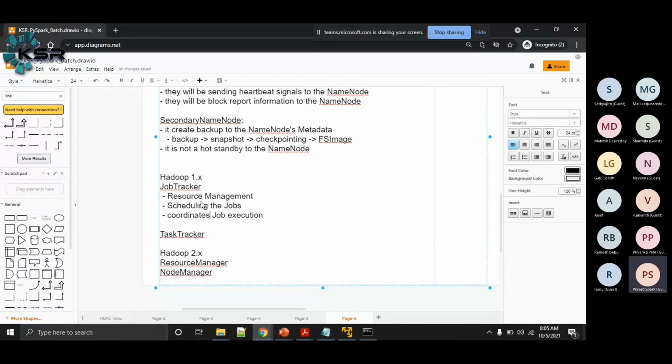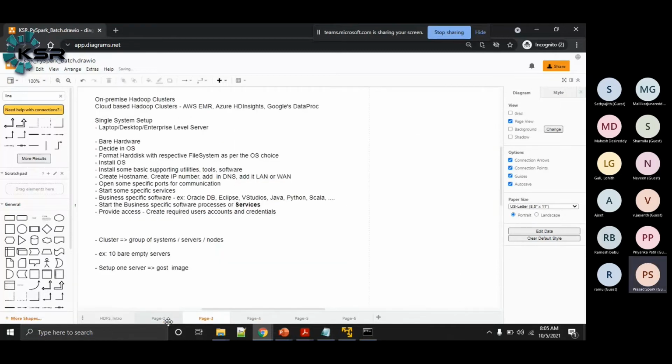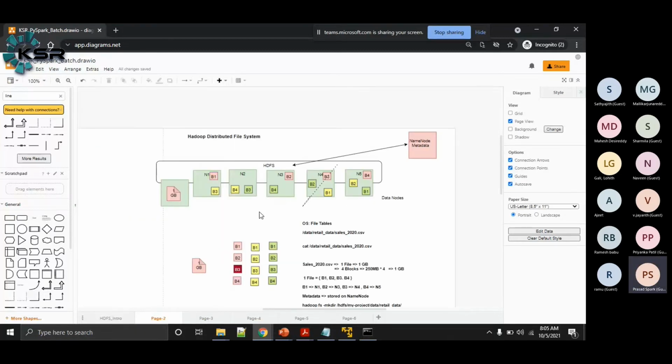Now, when you say resources here, say we're talking about the task tracker as a resource. Assume that within a Hadoop cluster there are 10 worker nodes. In all the 10 worker nodes, the task tracker process will be running, right? Now, in the same systems, we have some blocks of data. Let's say, for example, I need to process this data.